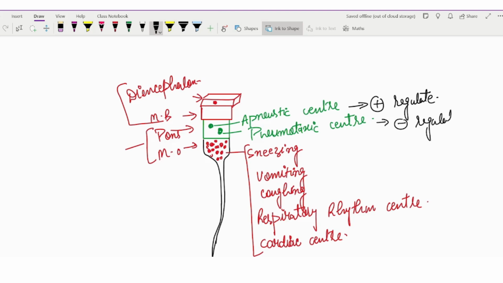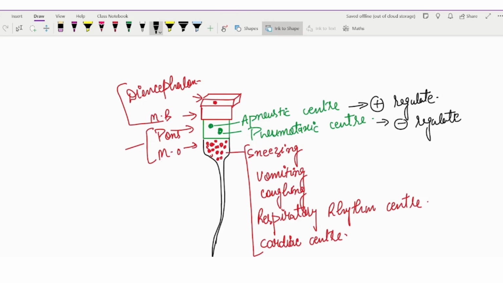For example, if we want to switch off the fan, so that the fan stops working, we have to switch it off from the switchboard, and if we want the fan to start working, we have to switch it on from the switchboard. Like that only, if we are feeling like sneezing and we are in a meeting and do not want to disturb others, we will try to stop the sneezing.